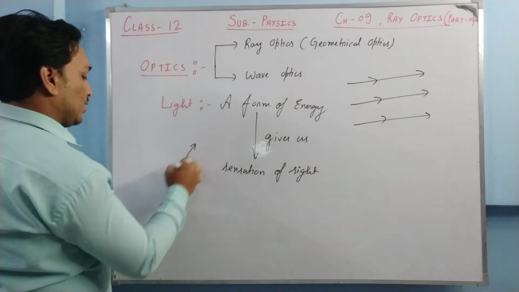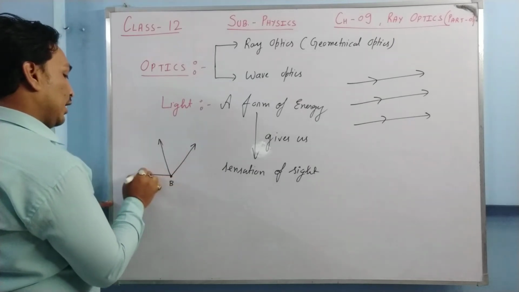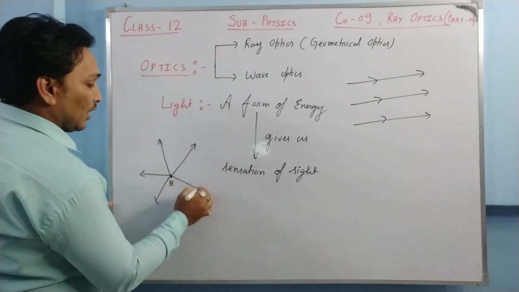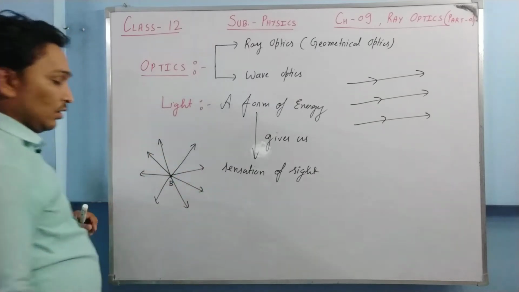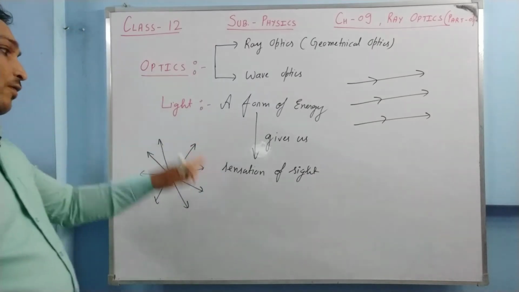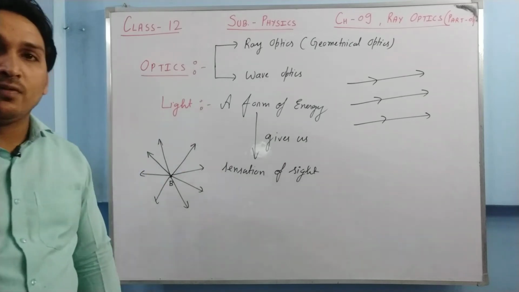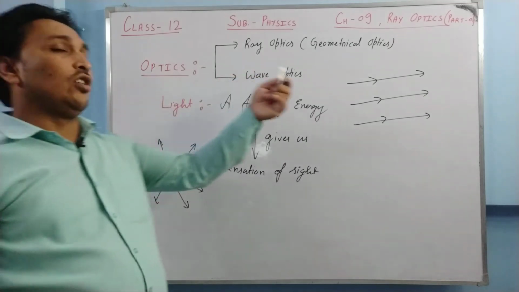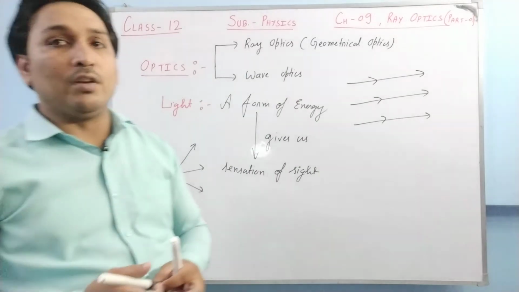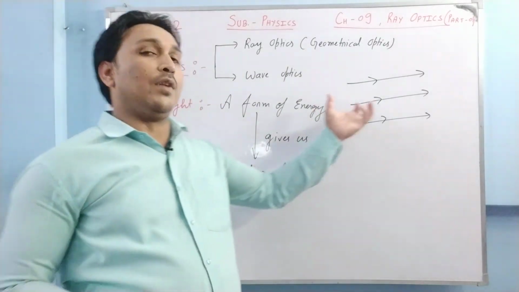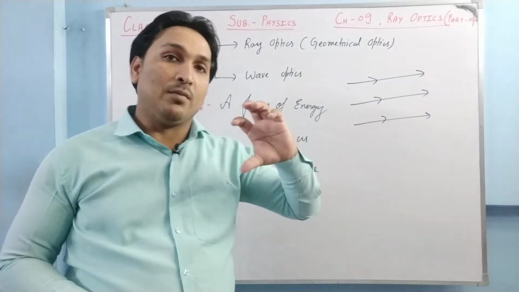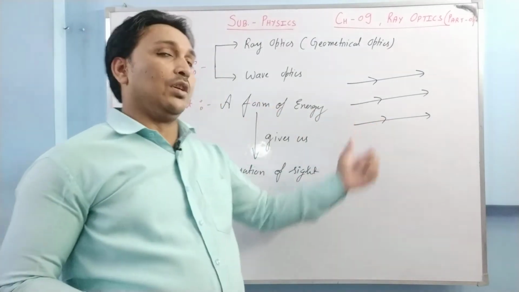So in all directions light will be emitted like this. These are the rays of light. So basically in geometrical optics we assume that light is traveling in a straight line, and it travels in the form of rays. We represent propagation of light by using rays of light.